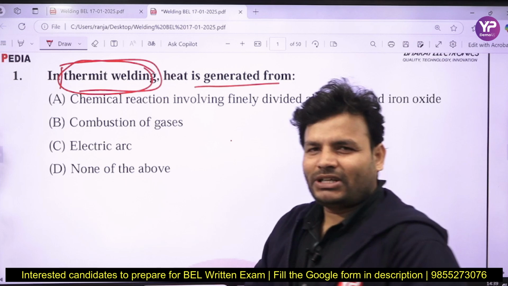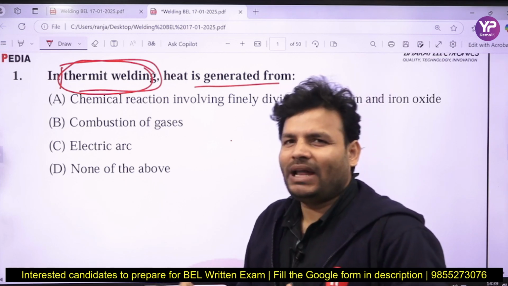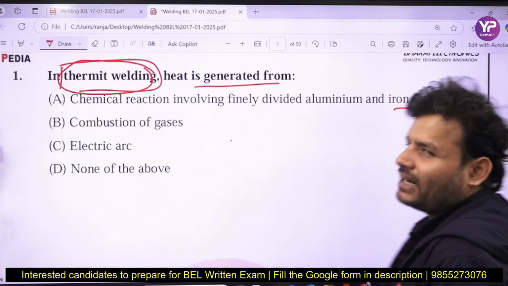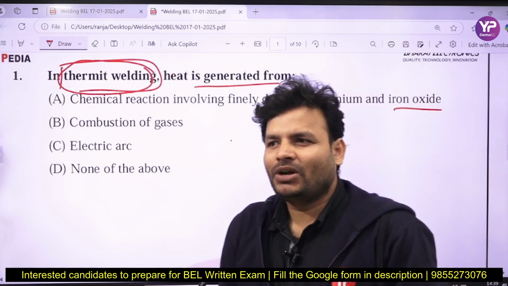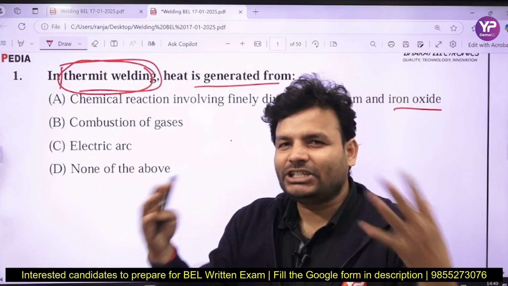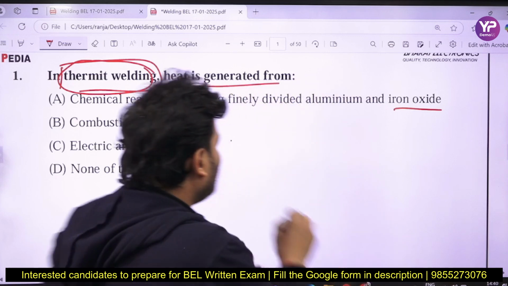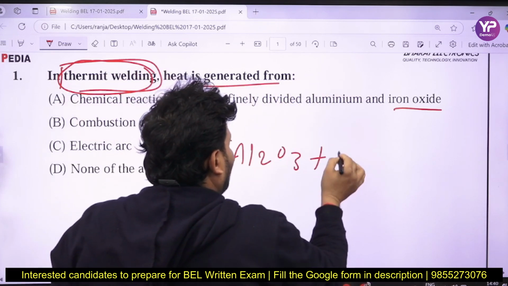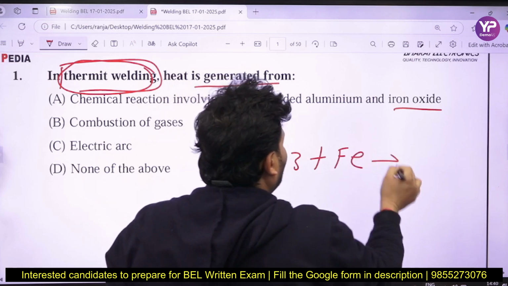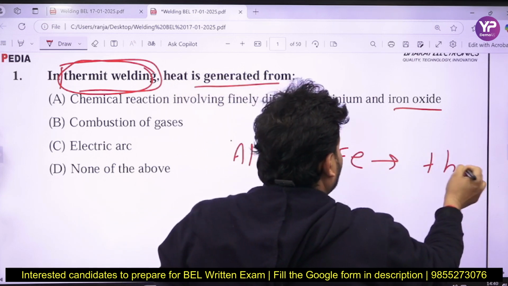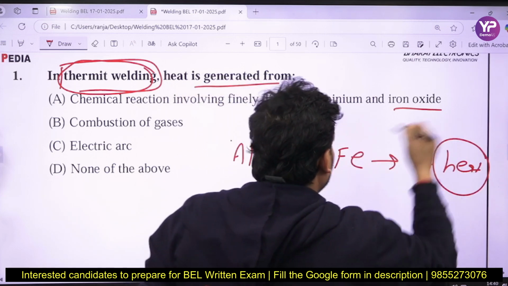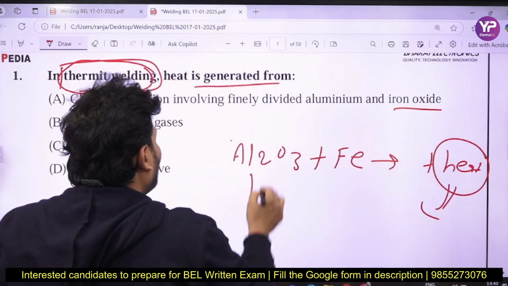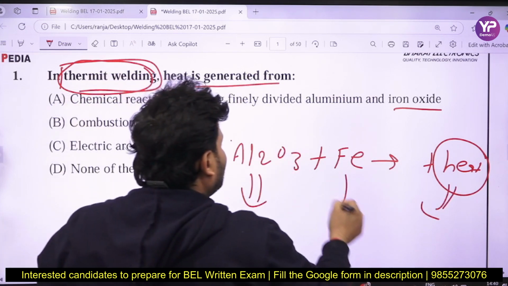Now, how is the heat generated? In thermit welding you have aluminum powder and iron oxide. These two react with the help of magnesium fuel, and heat is liberated. The products are Al2O3 and Fe, plus heat.